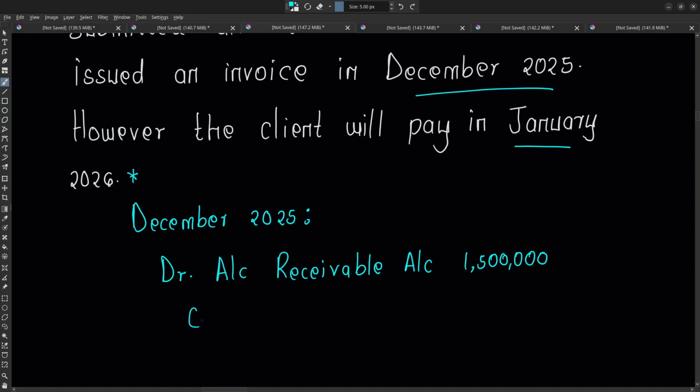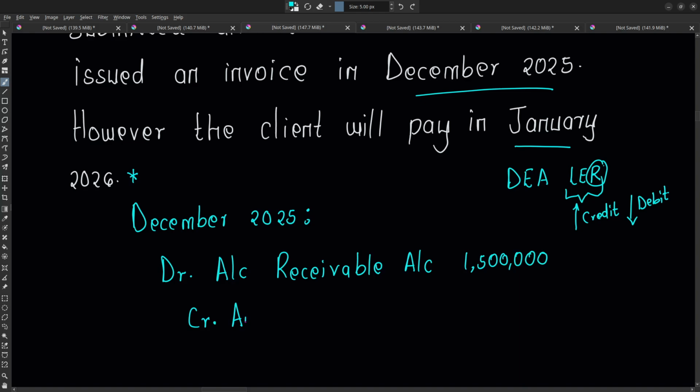To recognize a revenue account, what do you do? Remember the expanded accounting equation. Revenue is on the right side of that equation. When you want to increase an account on the right side, you credit. The accounts on the left side, when you want to reduce them, you debit. In this case, we need to recognize an increase in our revenue account, so we credit.